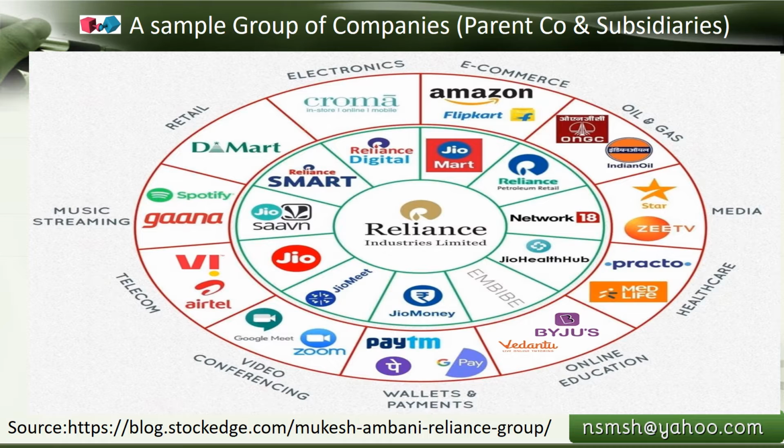In India, Reliance Industries Limited has many subsidiary companies. Reliance Industries Limited is a holding company, the parent company, and it has so many subsidiary companies. As you can see, these are only the key subsidiaries, and there are plenty of sister concerns that this holding company has, and this is a good example of that.